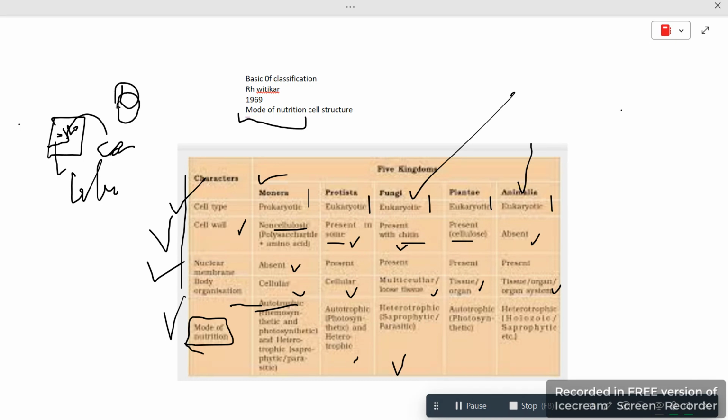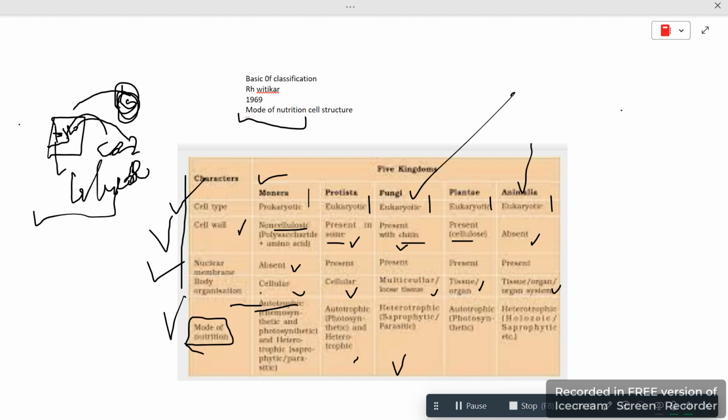If this is the sun, it is providing sunlight to this plant, and this is CO2. The plant takes CO2 from the environment. Then there's addition of H2O, and what will they form? That will form glucose. So this is showing that Monera, Protista, Plantae, these all are autotrophic, which means they prepare their food by their own. They're not dependent on any other.